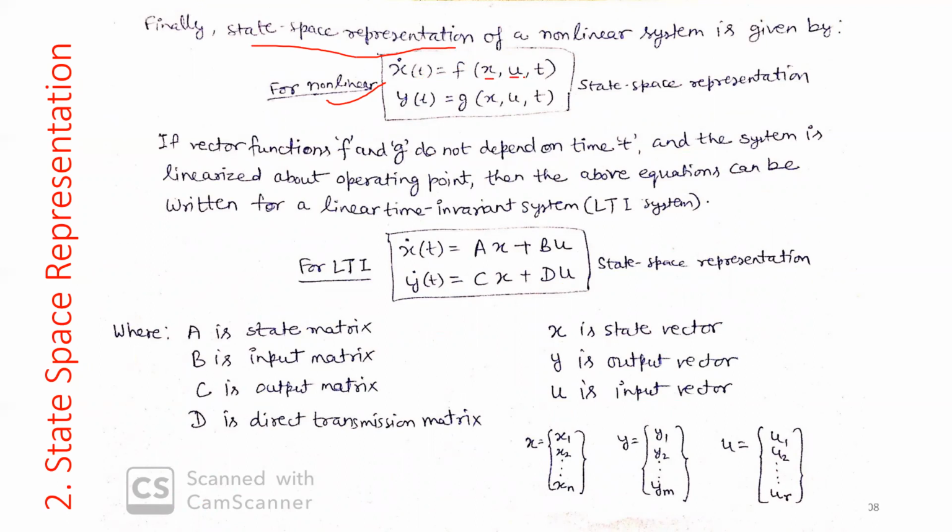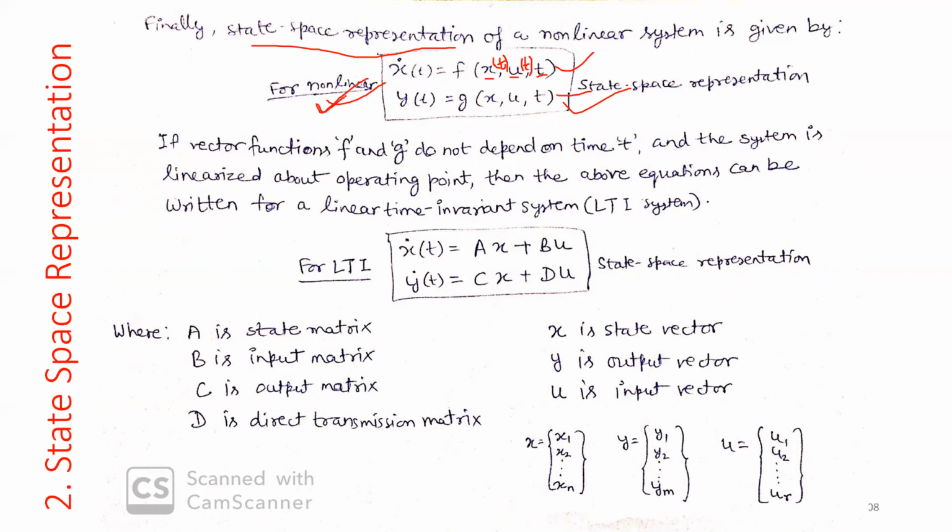Indeed, this x will be x(t). We omitted the notation, but it will be there. This x is time dependent, and this u is also time dependent. This is called the state space representation. We have the state equation and the output equation, and the combination of the state equation and the output equation is called the state space representation. And this is for the nonlinear system.